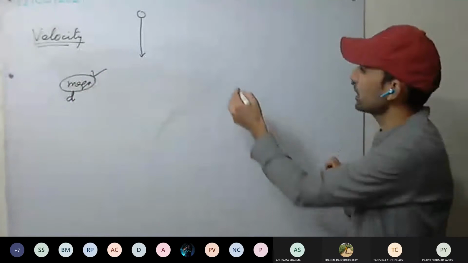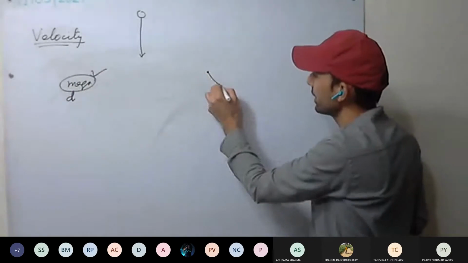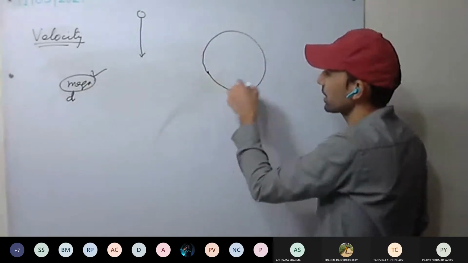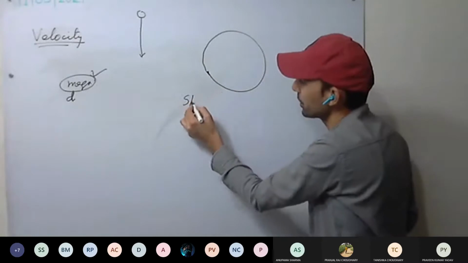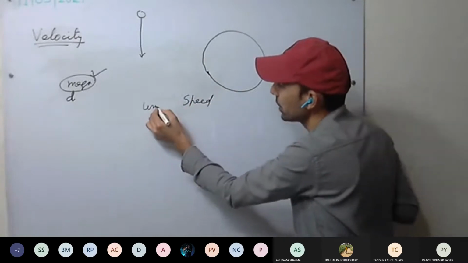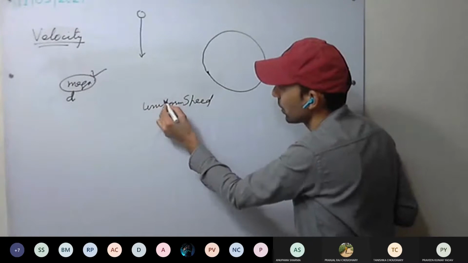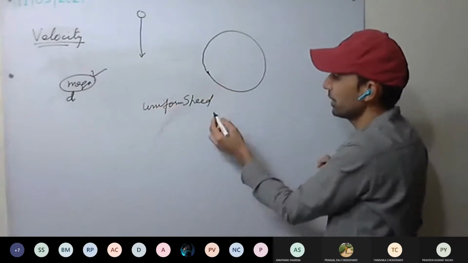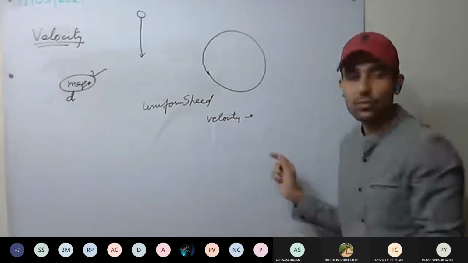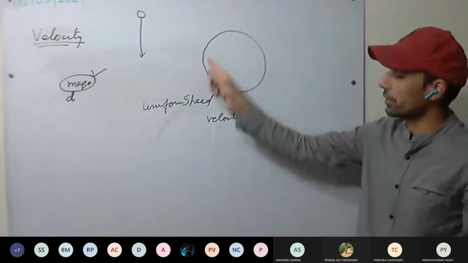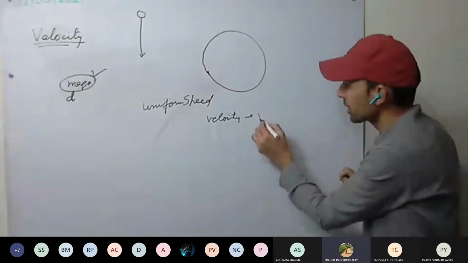Now see, for example, a body is moving in a circle. It's a circular motion, and its speed is the same, that is, it is moving with a uniform speed. But what about the velocity? Is velocity uniform or non-uniform? It is moving in a circular path. It is variable.